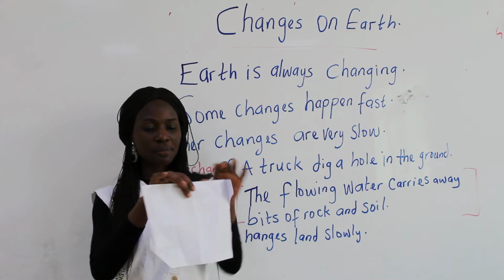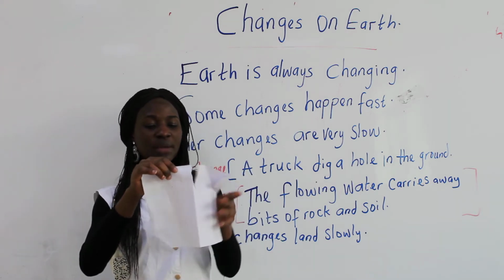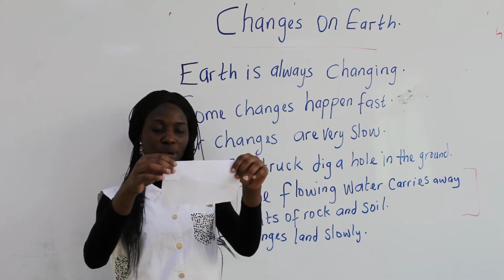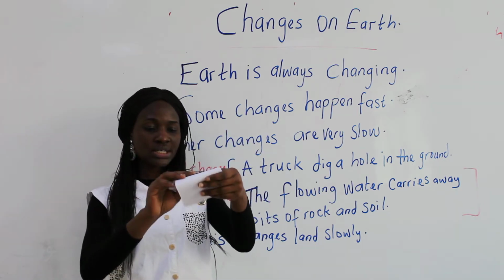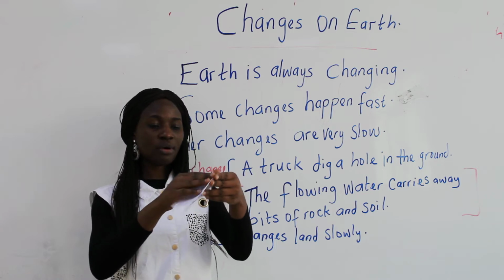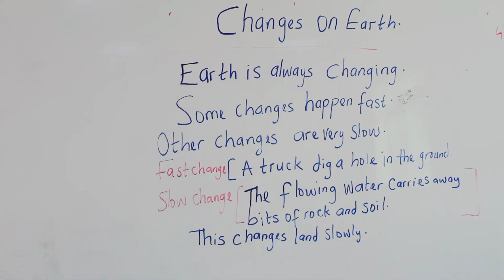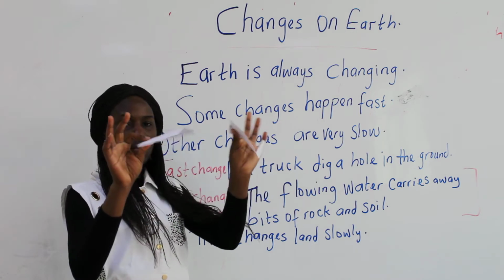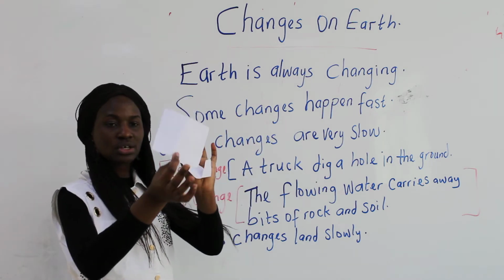Now I want to change this paper. I can change the shape of the paper. Can you see? I'm changing the shape of the paper from rectangle to square. I'm just giving an example of how things change. Now I've changed from rectangle to square.